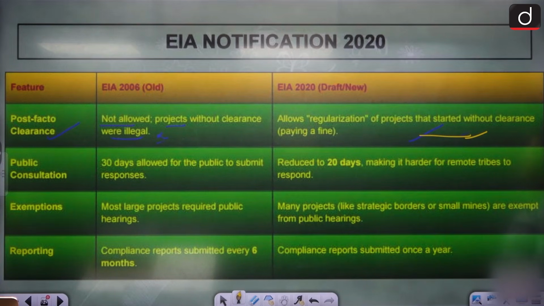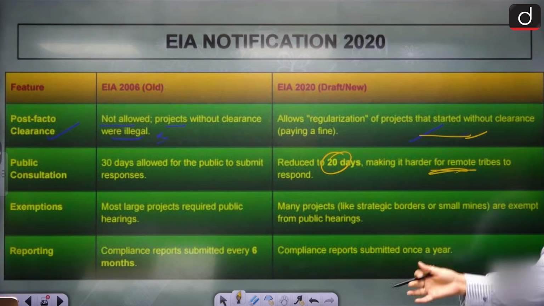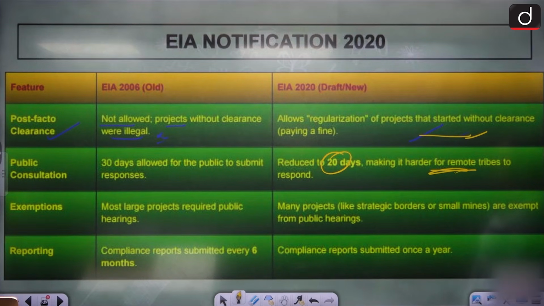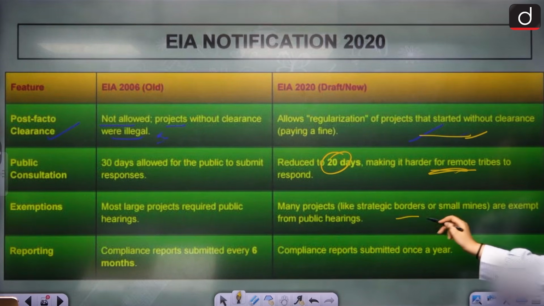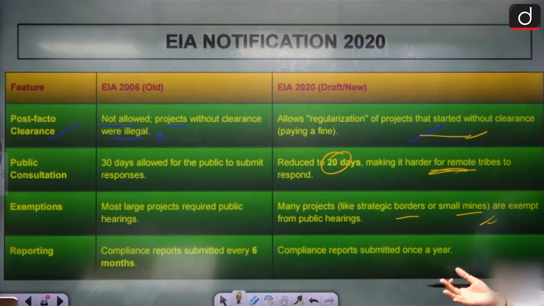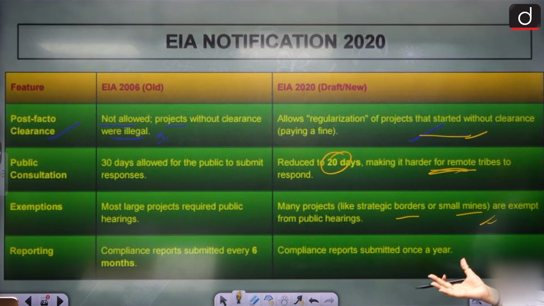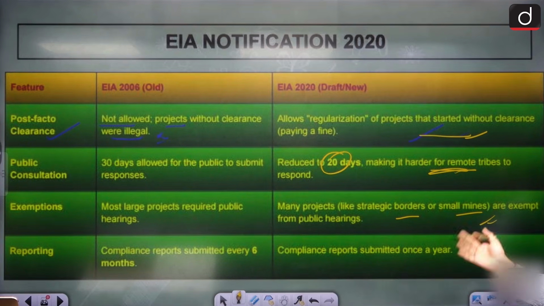In terms of public consultation, in EIA 2006, 30 days are allowed for the public to submit responses. Here it has been reduced to 20 days because you need to fasten up the process. Growth is depending upon this, right? Not everybody is trying to get away with environmental impact. Exemptions: large projects required public hearings. Here, many projects like strategic borders, small mines are exempted. Even if they come to their full potential of carbon exploitation, environment exploitation, still they won't reach the limit. That's how small the projects are. Why delay them? Just let them go.